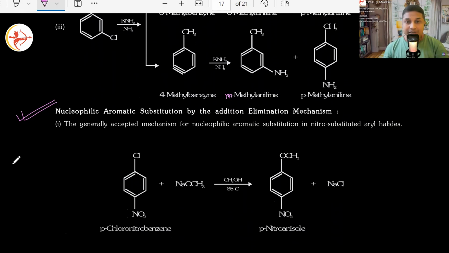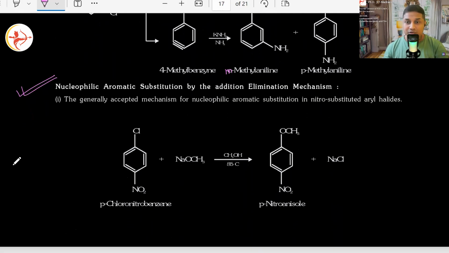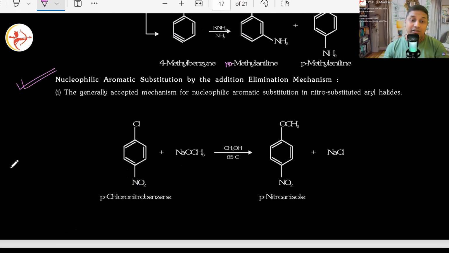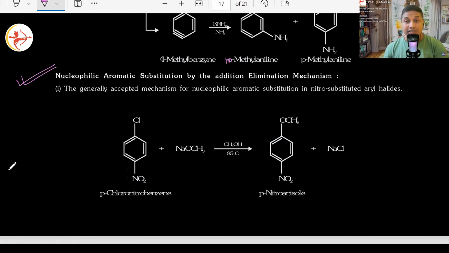The generally accepted mechanism for the nucleophilic aromatic substitution in nitro substituted aryl halide. Now, this time we are doing nitro substituted. This time, what are we taking as substituents? We are not taking NaNH2. We are going to substitute it with sodium NaOCH3. Can you see that? Now, who is the base here? Who's going to behave as a nucleophile? The oxygen of the OCH3 minus. Na plus will leave with Cl minus, will form NaCl.